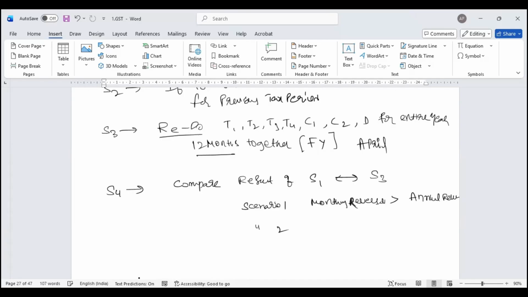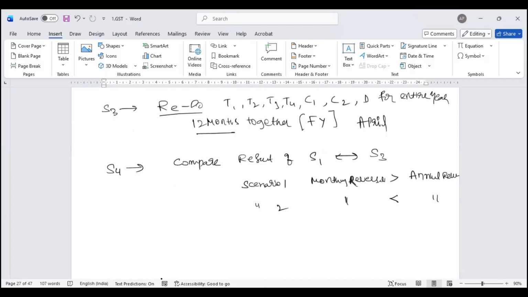Scenario 2, my monthly reversal is less than annual reversal. So when I do month-on-month reversal and add the 12 months, it is either higher or lesser compared to what I do for 12 months together.